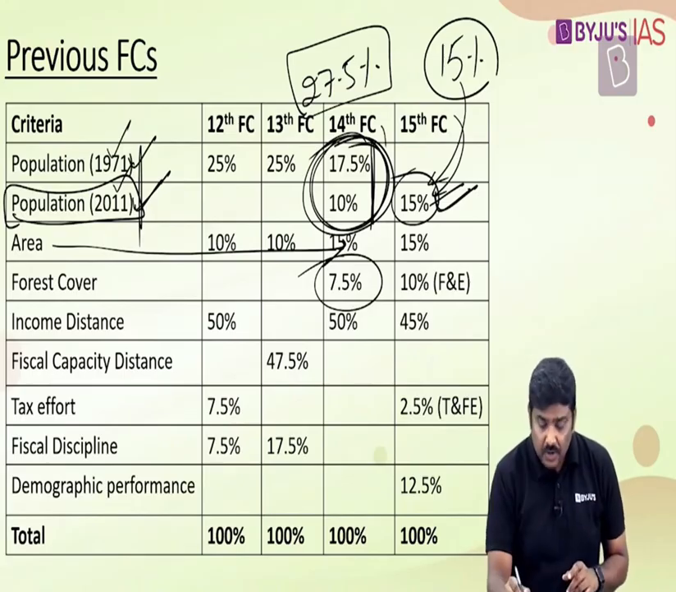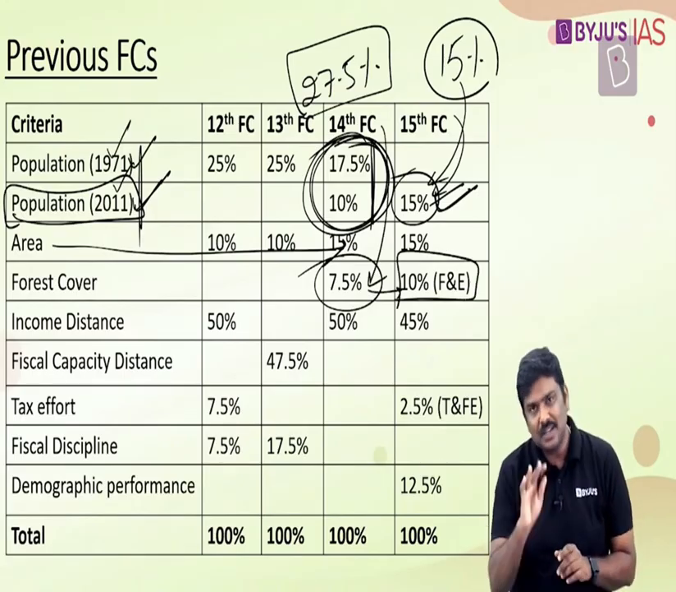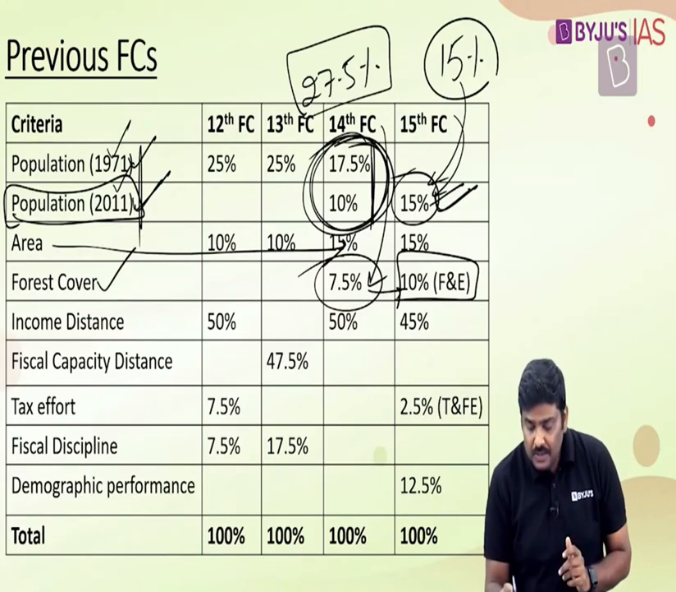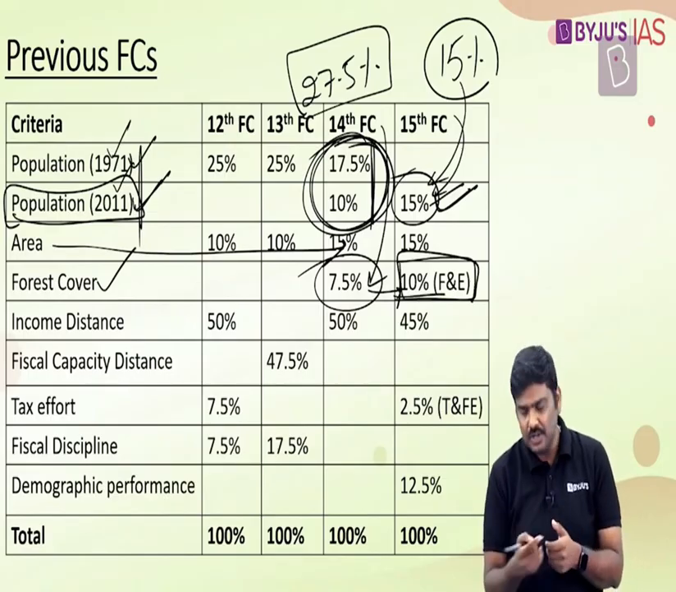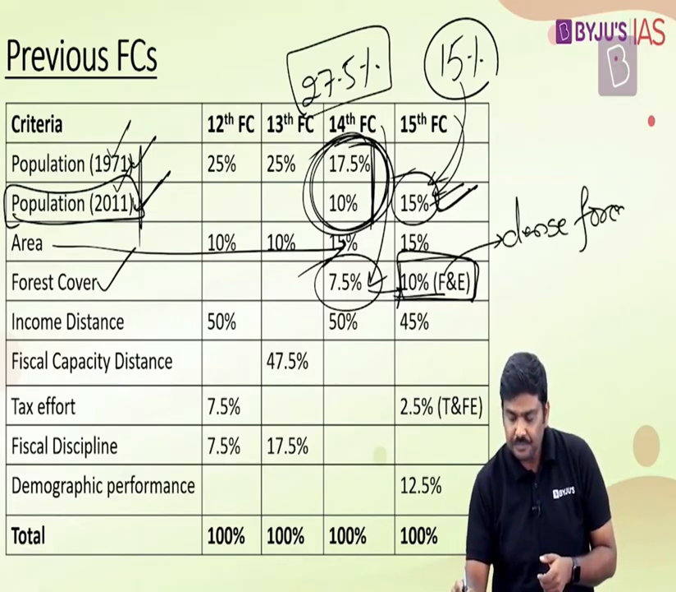Forest cover was introduced in the 14th Finance Commission with a weightage of 7.5%, and has been increased to 10%. But please understand, in the 14th Finance Commission it was simply forest cover, whereas in the 15th Finance Commission it is forest and ecology, which basically covers dense forest.